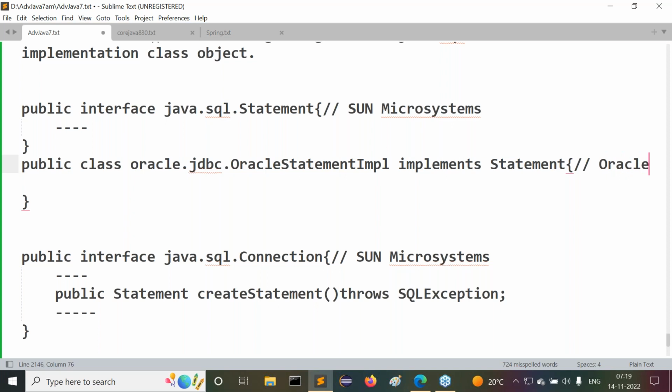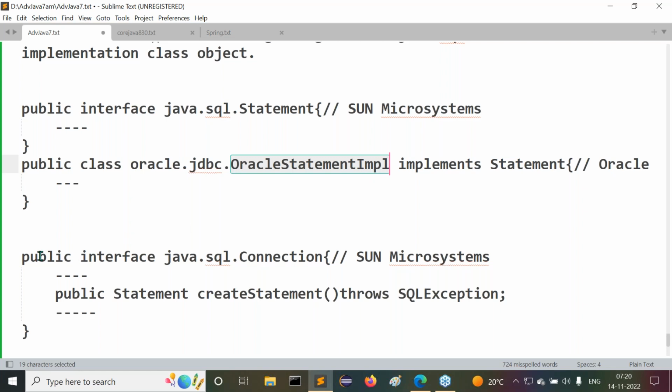The Oracle database vendor. So the implementation of all the methods of Statement is provided here. This class name as it is may not be available in the Oracle implementation, but I am telling you the model code clearly.